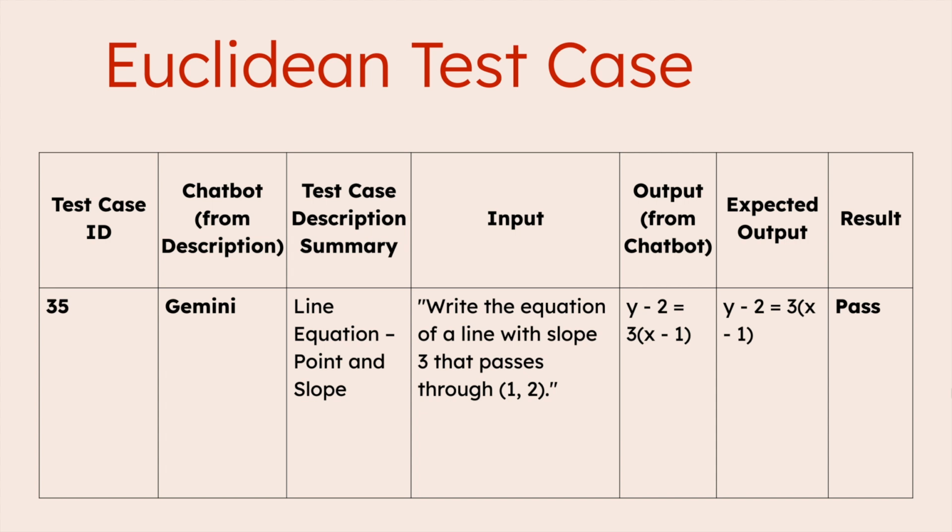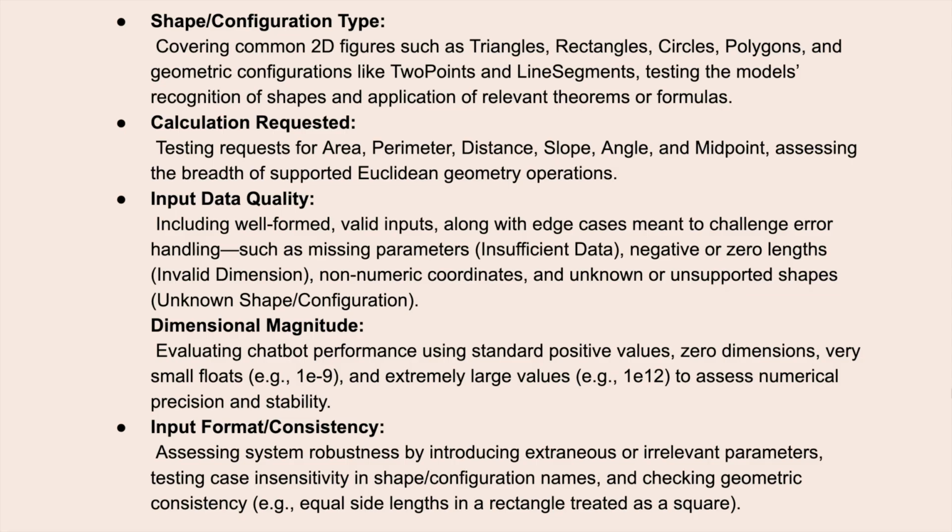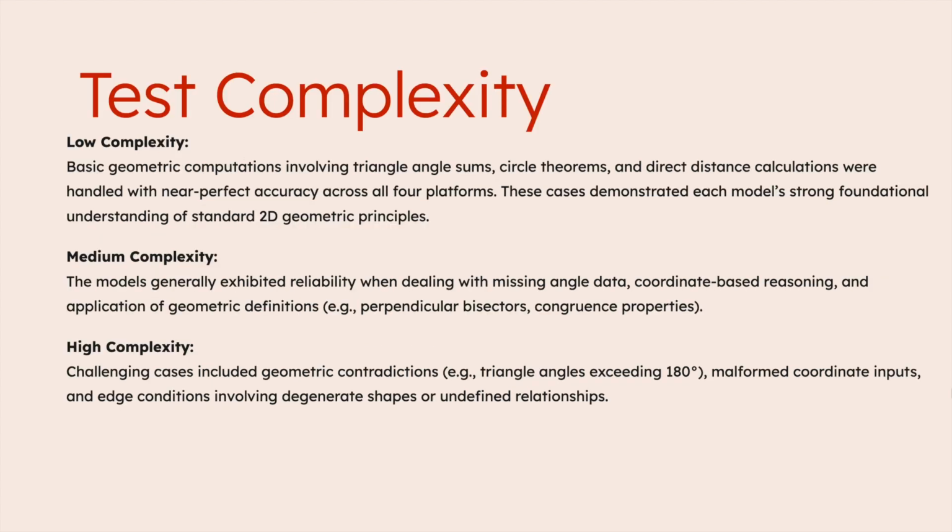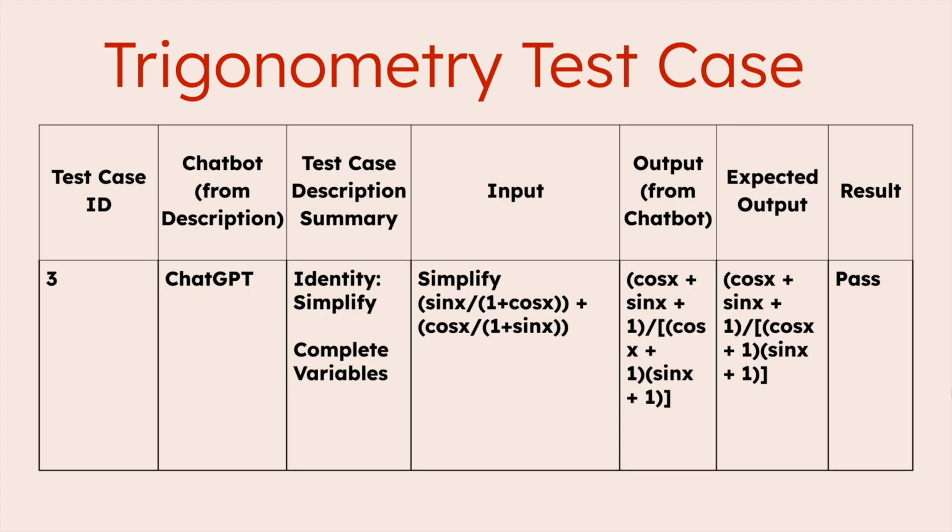The Euclidean test case had the same format, and was also designed to judge different shape types, calculation requests, data quality, dimensional magnitude, and formatting. Its lower complexity testing tested basic geometric problems that judged the chatbot's ability to process 2D geometric principles. The medium complexity tested missing data, coordinate-based reasoning, and application of geometric definitions. High complexity involved problems with contradictions, malformed inputs, and edge conditions.